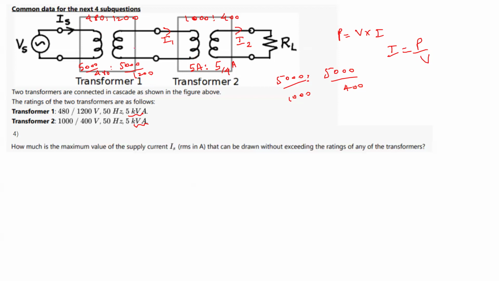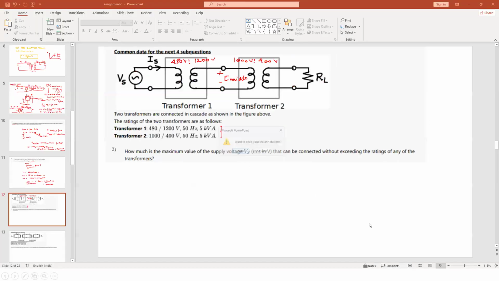Now you see here, like in the previous case, we have two windings which are connected like this. Now for this case, the current rating is, one minute.